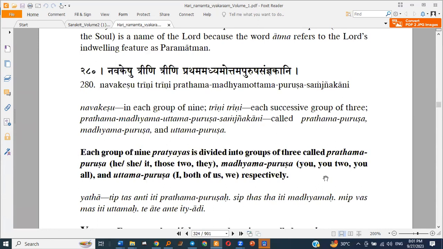Navakeshu Trini Trini Prathama Madhyama Uttama Purusha Sangakani. Each group of 9 pratyayas is divided into groups of 3, called Prathama Purusha, Madhyama Purusha, and Uttama Purusha.